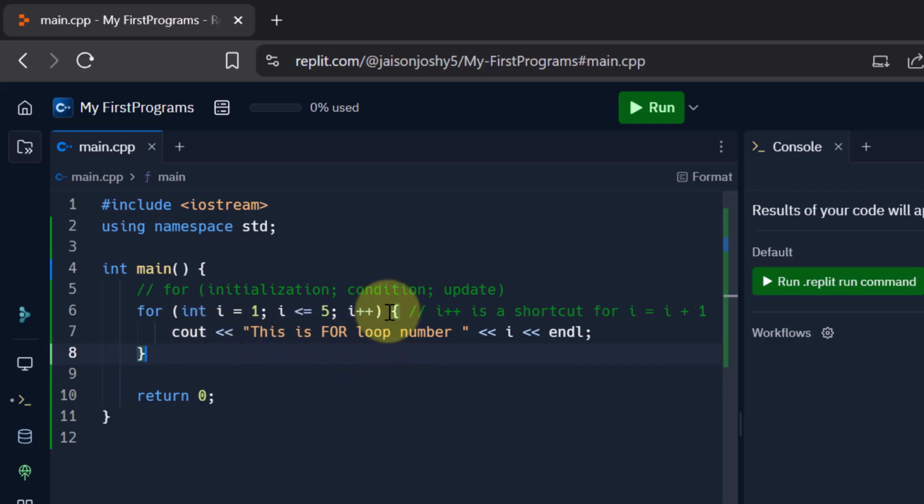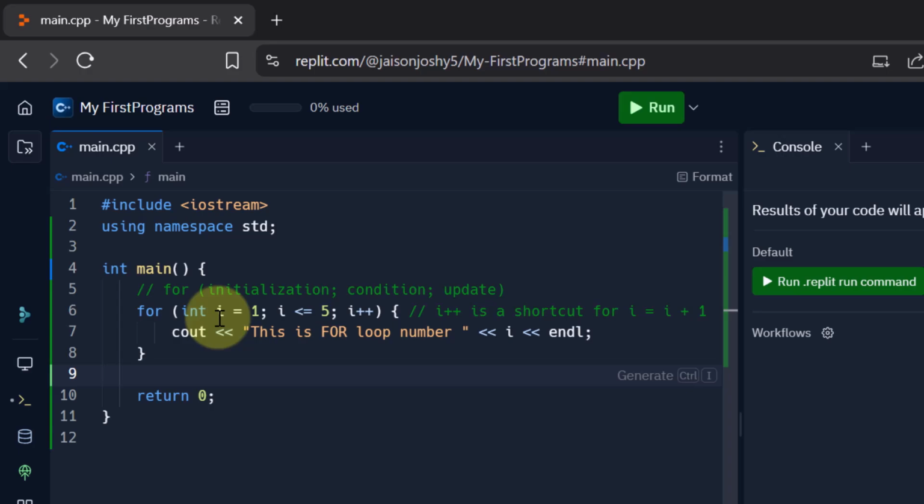Now inside the for loop, in these curly braces, the statement that is going to be executed is a cout statement that says "This is for loop number" and then i. Now i is a variable, so in order to display i in cout, I have to make use of this angle bracket again, like we have been doing. Similarly for the endl. Alright, now let's see how the loop works.